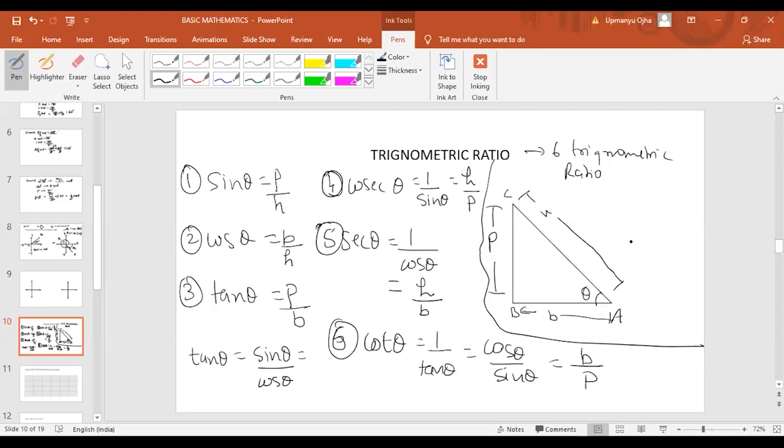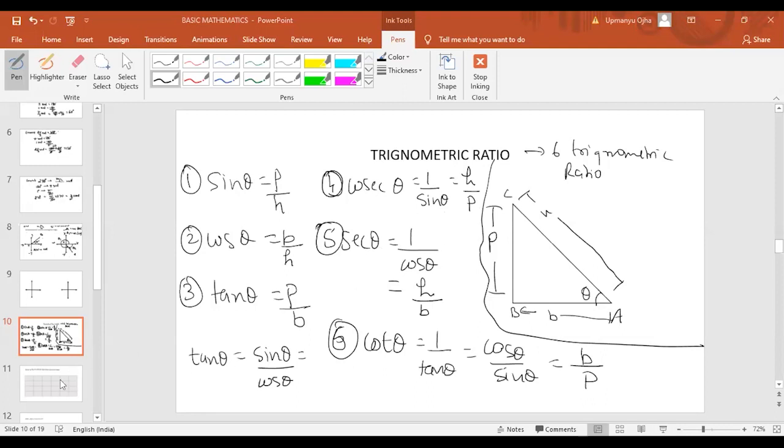It is the inverse of tan theta, so it should be cos theta by sine theta, and the value of cot theta will be base upon perpendicular. Understand this point or not? If you want to copy, you can copy it now.